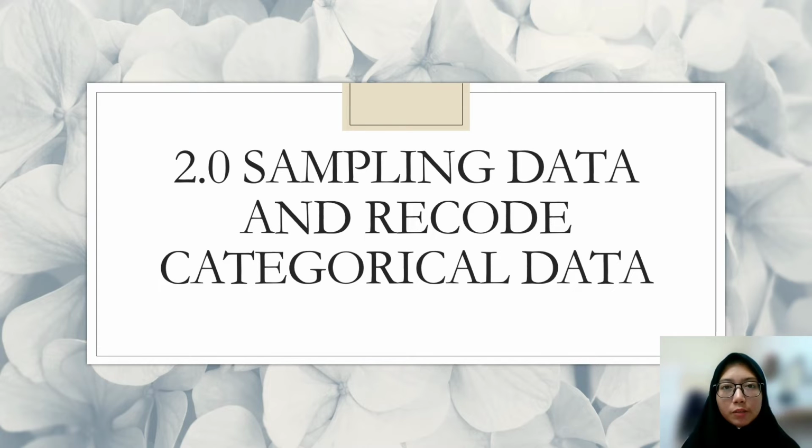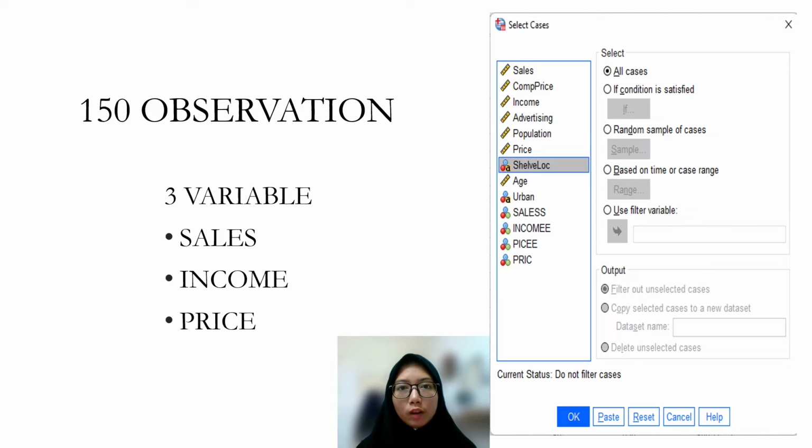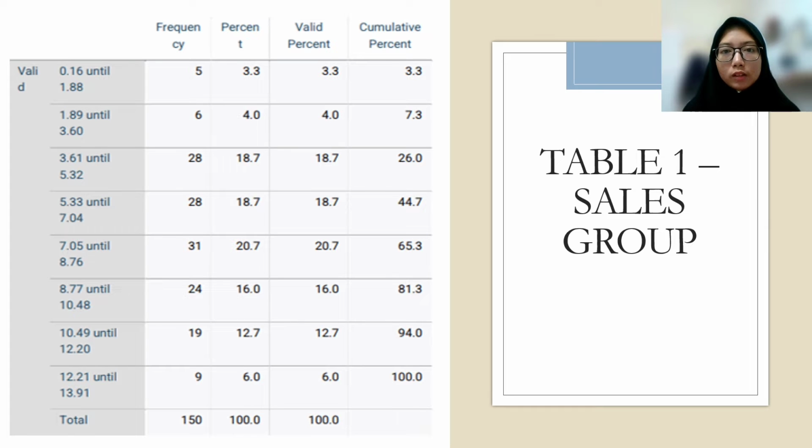Thank you for your explanation, Mahida, and I will continue with part 2.0, sampling data and record categorical data. I will choose 150 observations from 400 observations. And I will choose 3 variables: sales, income, and price. In table 1, sales growth, the highest percentage is 20.7%, which is 7.05 until 8.76. Meanwhile, the lowest percentage is from 0.16 until 1.88, which is 3.3%.